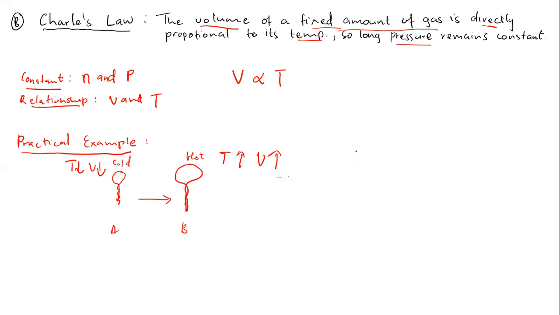Okay, and then graphically we can explain this. We have a graphical example. We have the y-axis, we have the x-axis, and then here we have our volume, and then here we have our temperature. Sorry, not pressure, temperature. Because they are directly proportional, you're going to have a linear function. So that means when volume increases, temperature also increases.